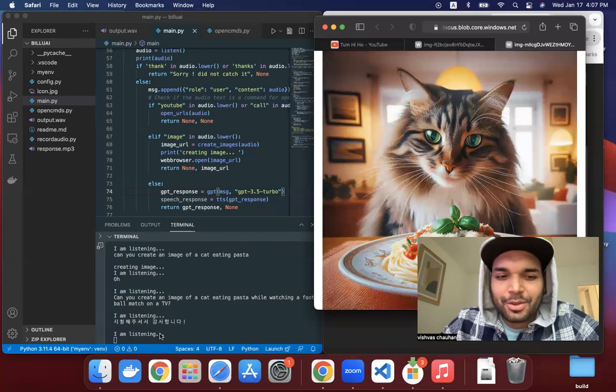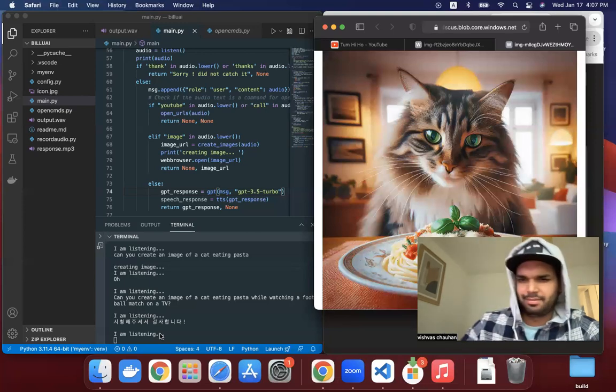I'm not asking you to do anything else. Don't speak Chinese to me. Create an image of a cat eating pasta while watching a football match on a TV.